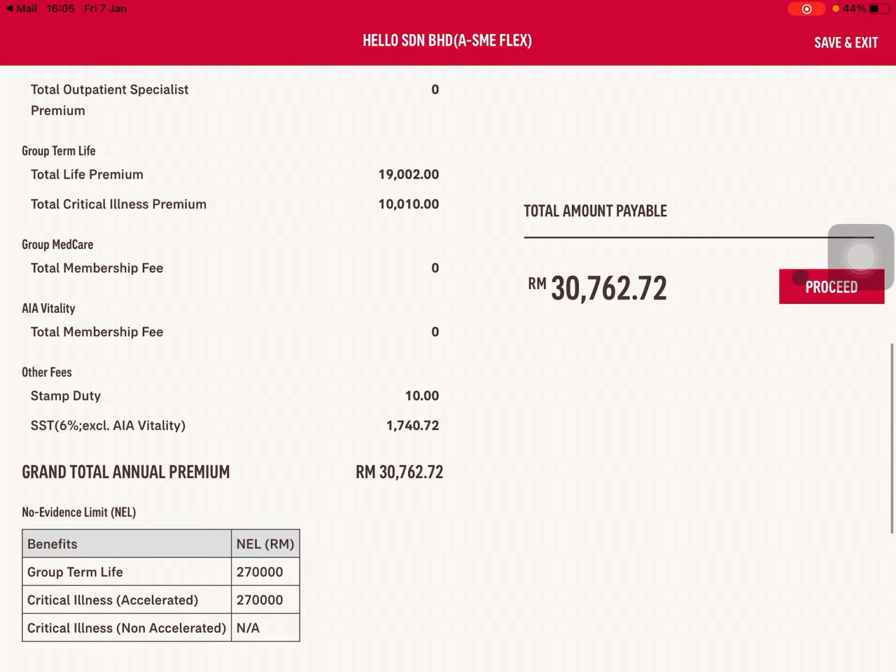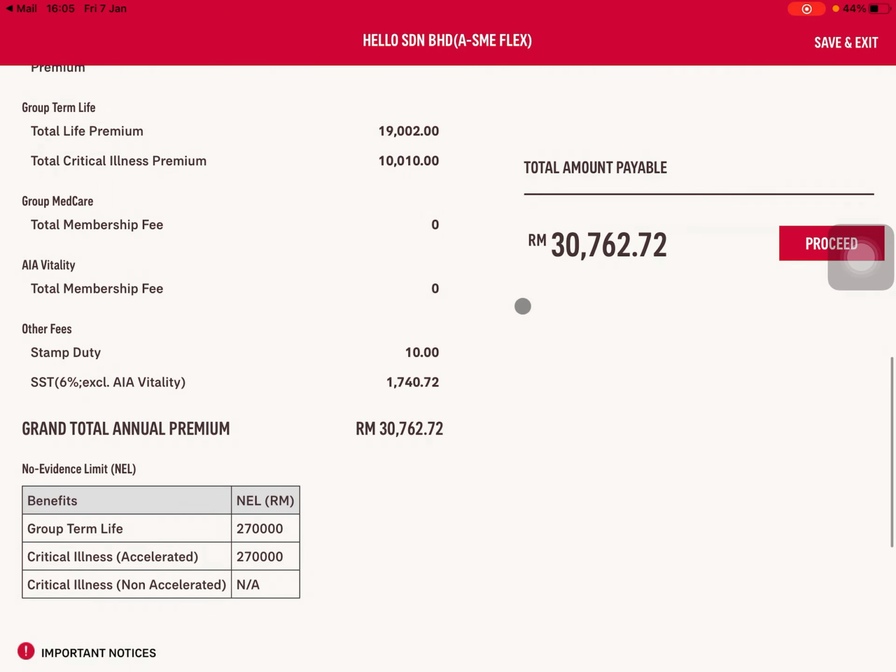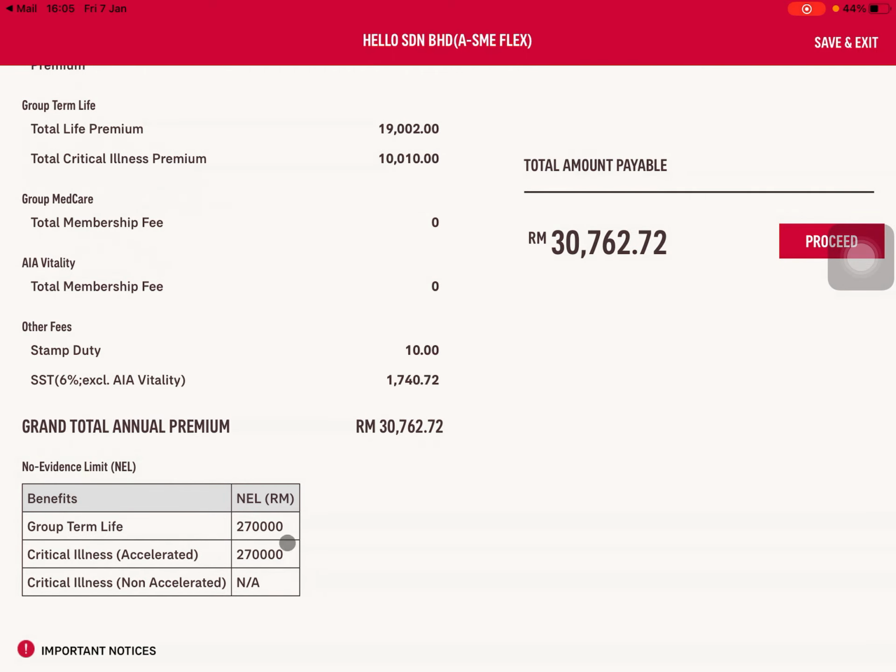But do take note, the premiums here, there is a NEL, non-evidence limit, for group term life. Non-evidence limit is the same as non-medical limit for your individual life product, meaning any of the staff applying less than 270,000, we will immediately accept and cover. But if anyone is applying above 270,000, we will underwrite and request them to make a health declaration. So do take note of this NEL.